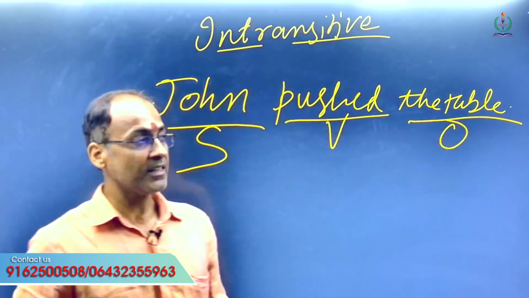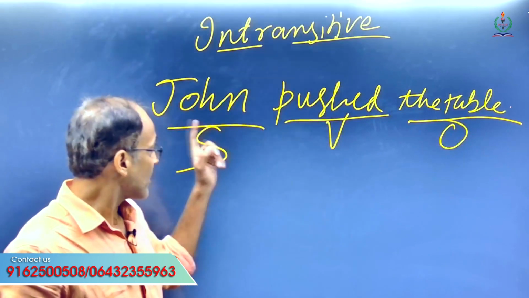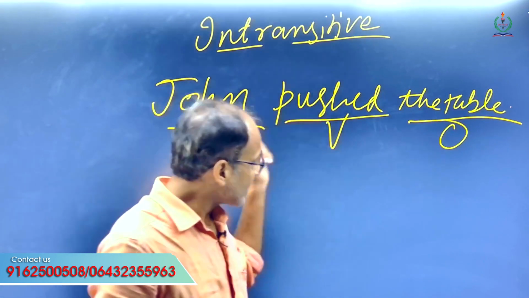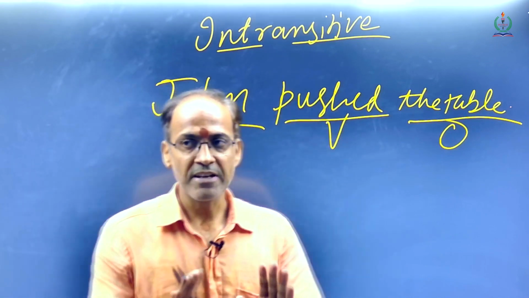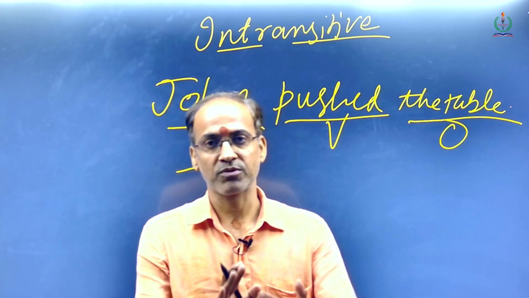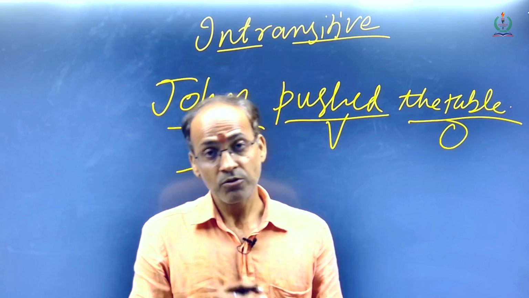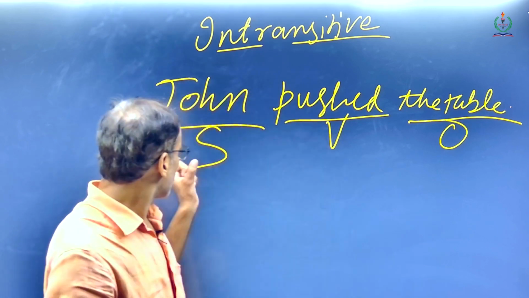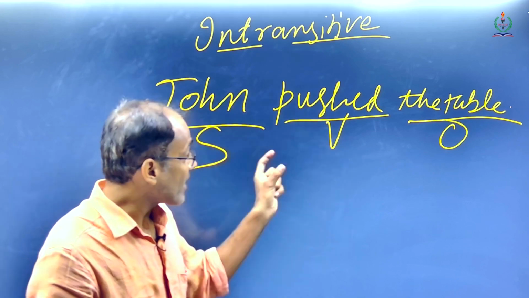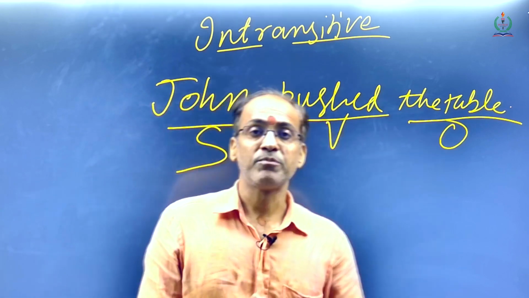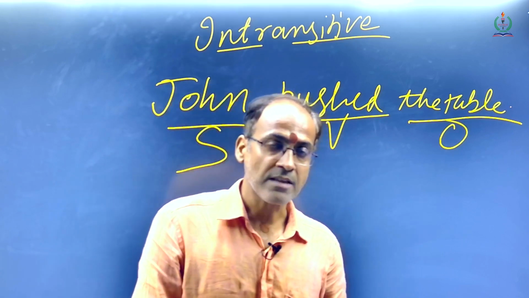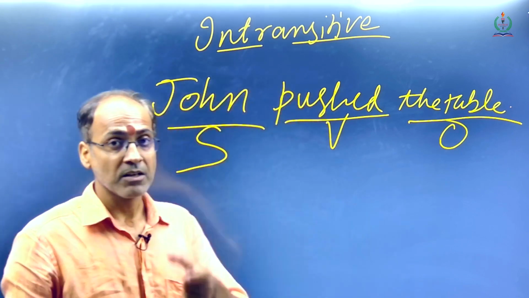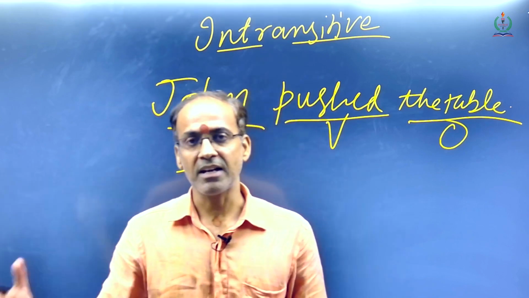The action done by the subject has an impact. When John is pushing, the table moves forward or backward or in some way. So it is having an impact. So this verb requires an object. So this is going to be a transitive verb. But previously, the cat is sleeping under the table.